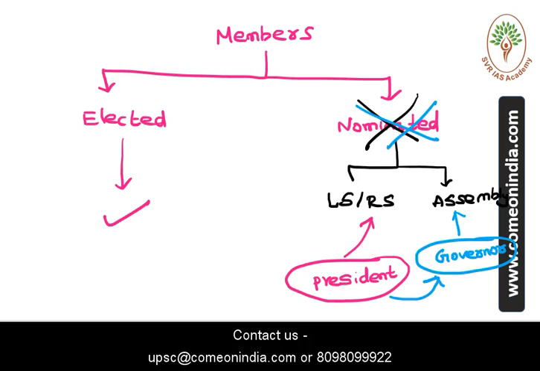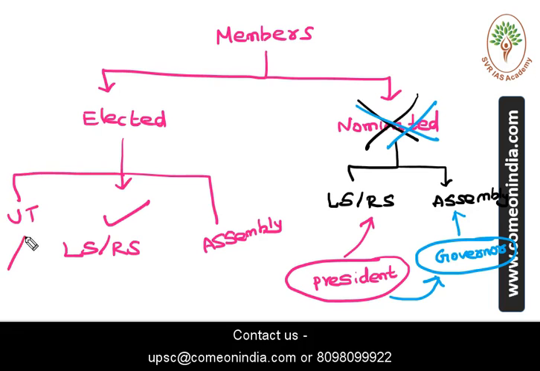That is the reason only the elected members of the Lok Sabha and Rajya Sabha, the elected members of the state legislative assemblies, and the elected members of the union territories of Delhi and Pondicherry are allowed to vote and form the electoral college.